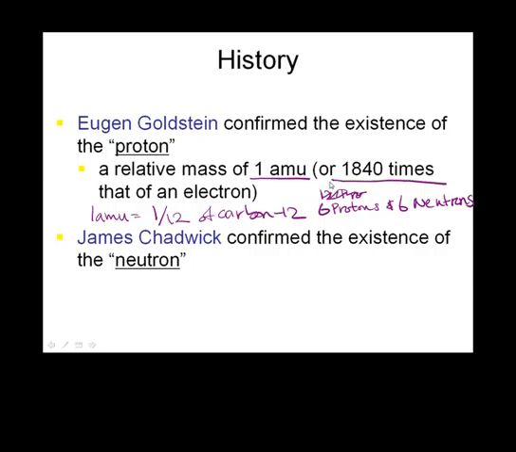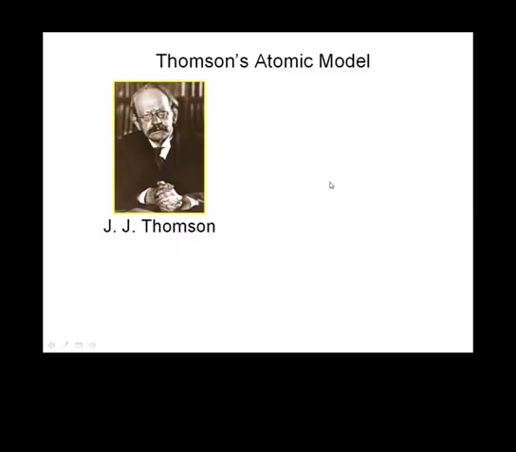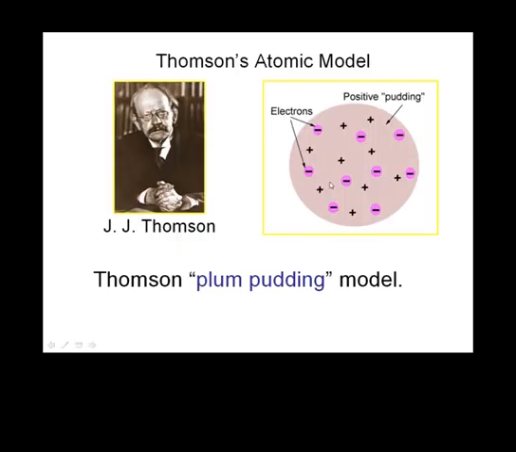They knew that neutrons existed, and then Chadwick came along and confirmed the existence of the neutron. At this point, they knew there were protons, electrons, and neutrons in an atom. According to Thomson, these particles were scattered, kind of like a blueberry muffin, where the blueberries are all around inside the muffin. Likewise, people believed that protons, electrons, and neutrons were spread around the entire atom evenly.